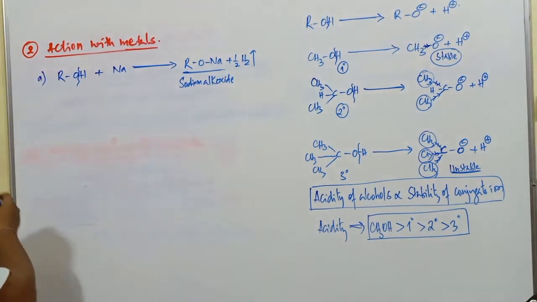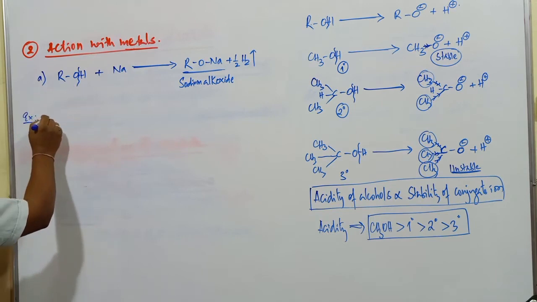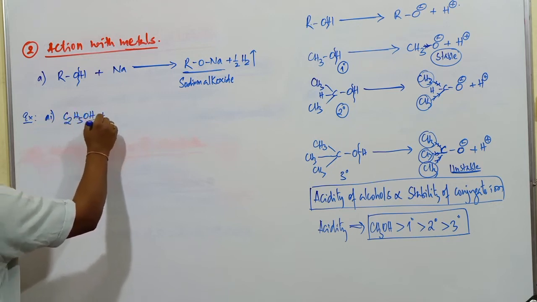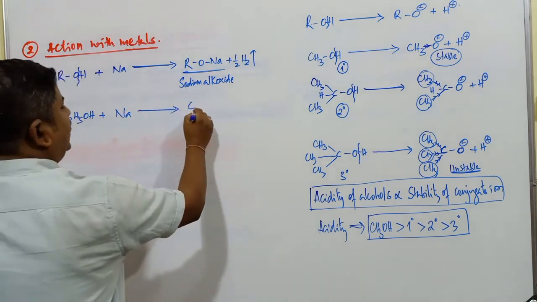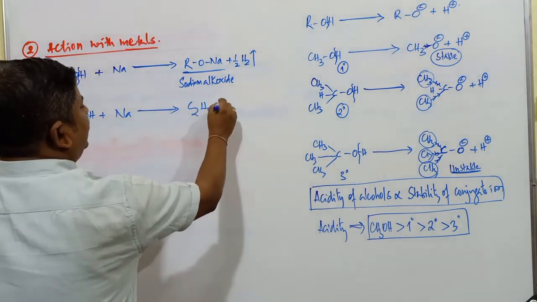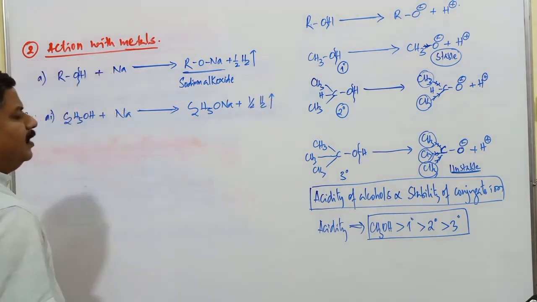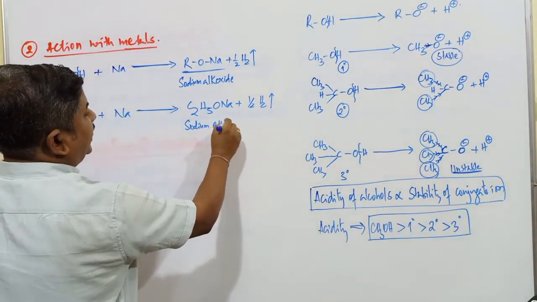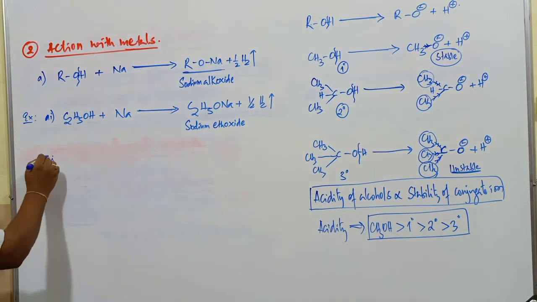Sodium alkoxide compound. If you go with different types of examples with various types of metals also, first one if you consider, C2H5OH, when it combines with sodium metal, what is the reaction? C2H5ONa plus what? Half mole of hydrogen gas. The compound obtained here is what? Sodium ethoxide. Sodium ethoxide plus hydrogen gas is liberated.